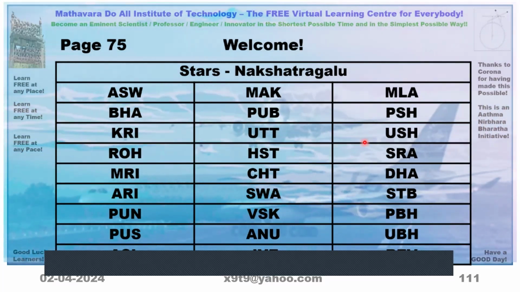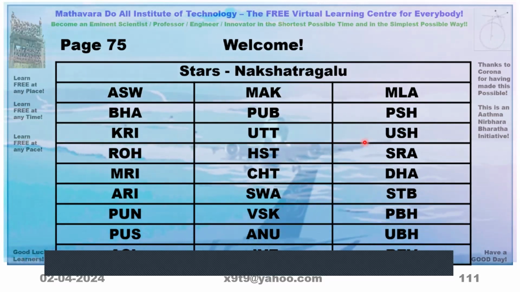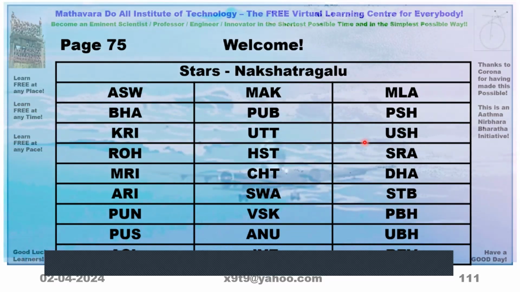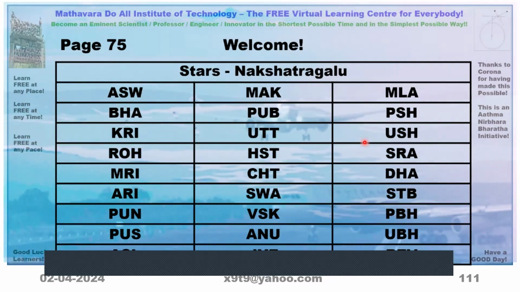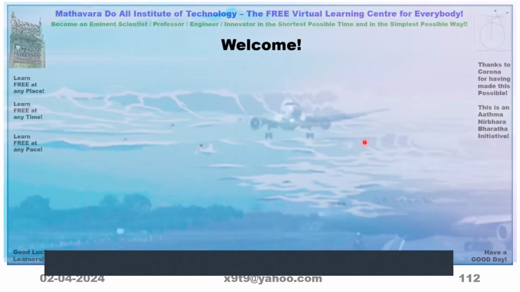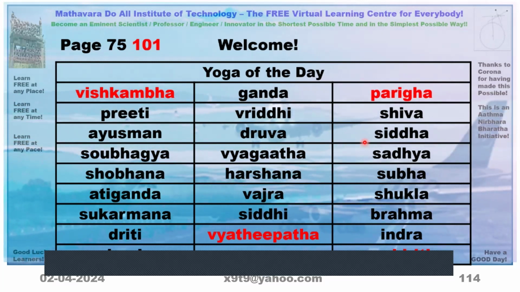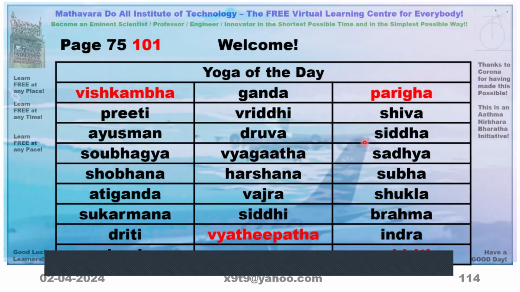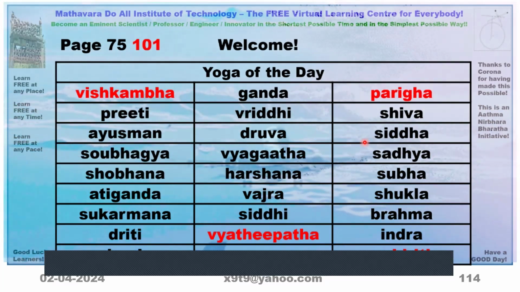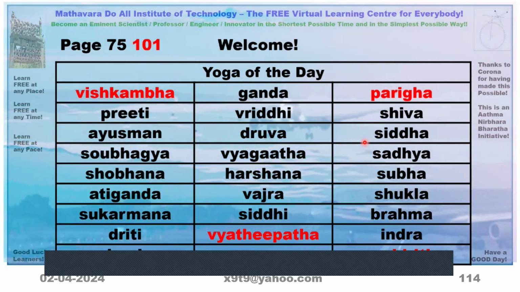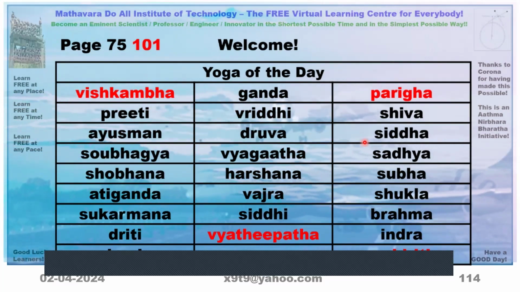Now, nakshatras are 27. These are the abbreviations that I am using, because abbreviation always makes writing faster, that's all. Now, similarly, we have the yoga also. This also you can buy out the sequence, so that you will know what will be the next yoga.